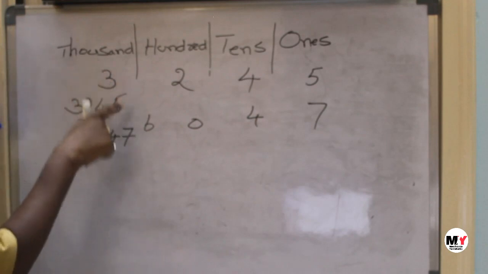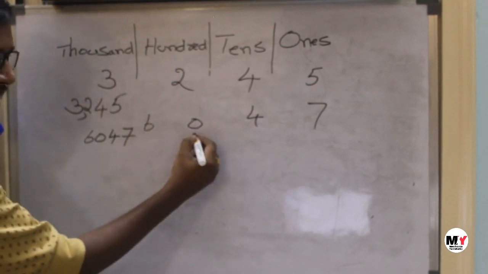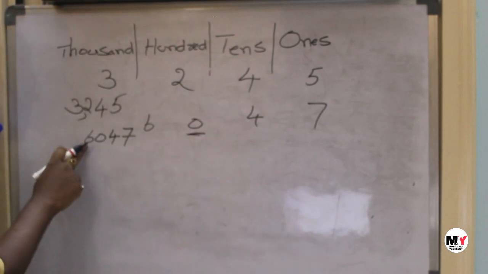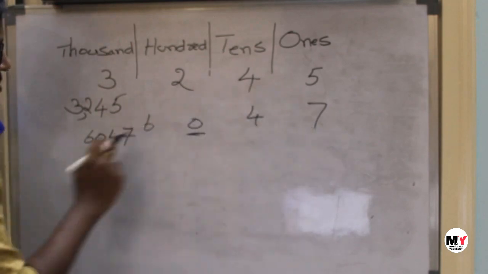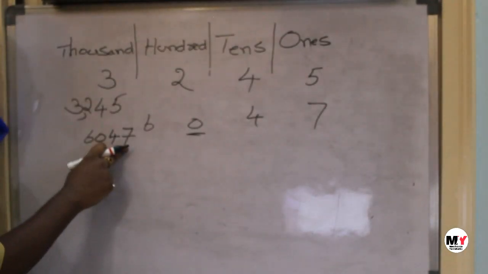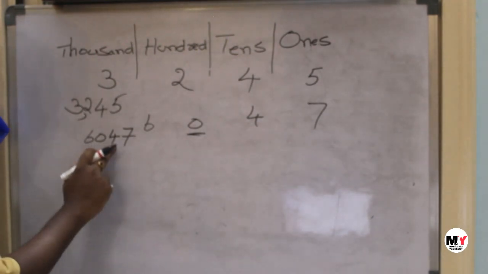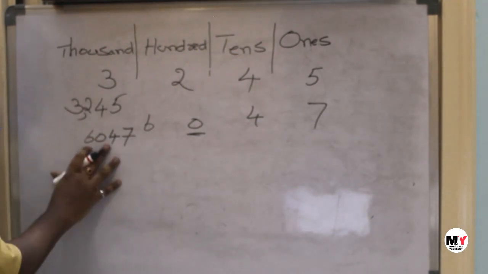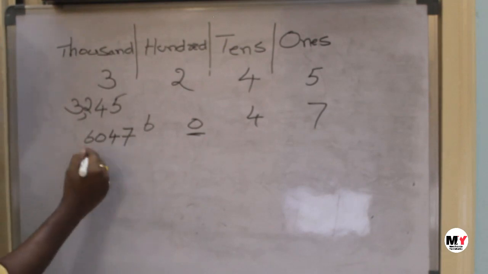6 is in thousands place, 6000. Hundreds, no value because 0 doesn't have any value. So 6000 and 40 and 7. So this number we read it as 6047. And in the same way, how to write the expansion form?